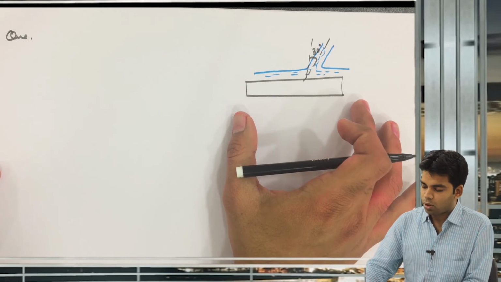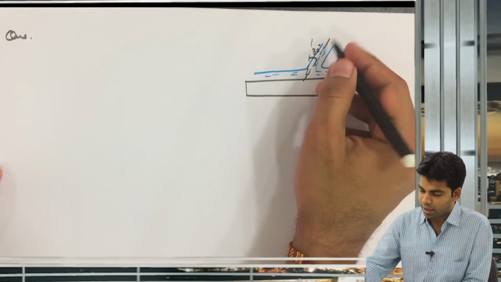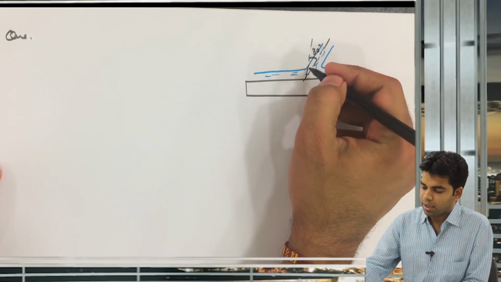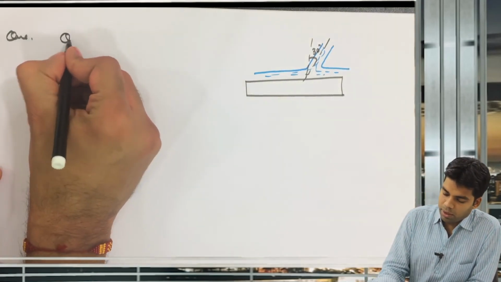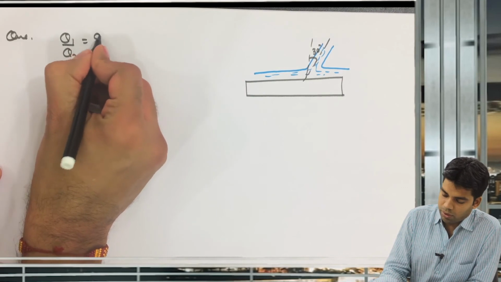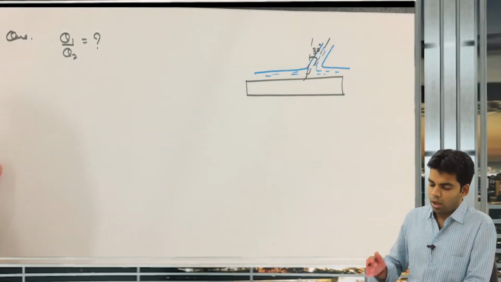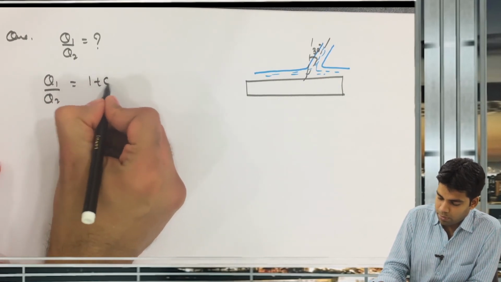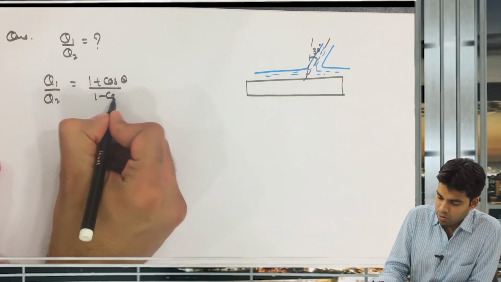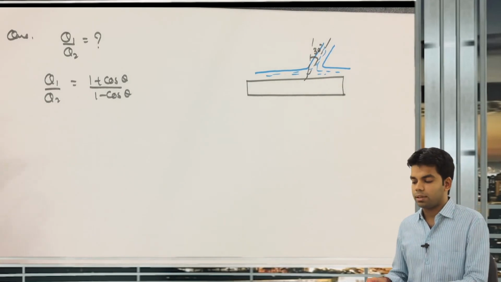We have a horizontal plate and a jet is striking such that this jet makes an angle of 30 degrees with the vertical. We have to determine the ratio Q1 by Q2. Now we know Q1 by Q2 is equal to (1 plus cos theta) upon (1 minus cos theta). Now what will be theta here? Very important thing.